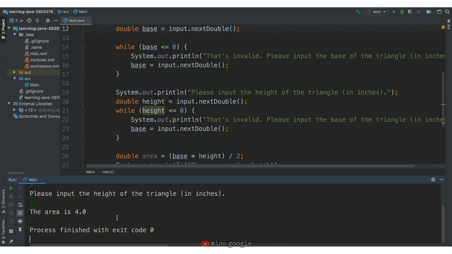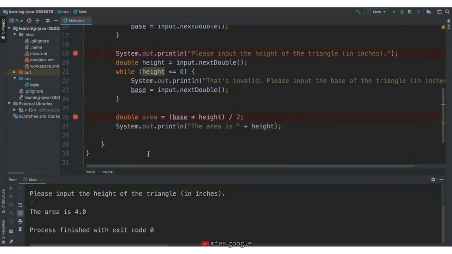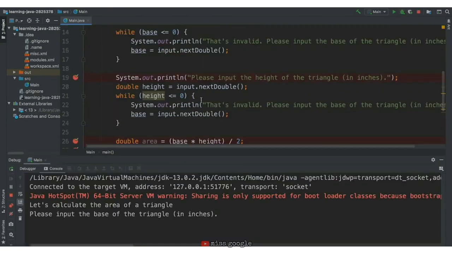But here it's saying the area is 4. Let's add some breakpoints and see if we can tell what's going on. Let's add a breakpoint on line 19 so we can see the value of base after we input a value. We'll also add one on line 26 so we can see what the values of base and height are before we calculate the area. We'll also add a breakpoint on line 27 so we can see the final calculated area. Let's run in debug mode and check out that internal state.